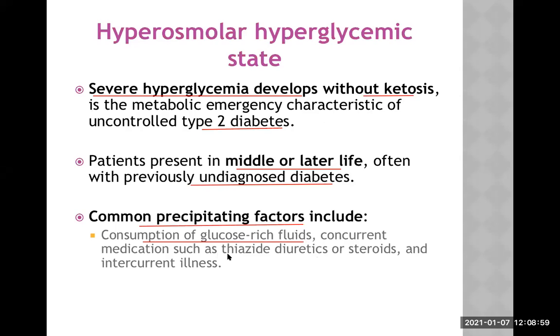Concurrent medication like thiazide diuretics or corticosteroids, these are hyperglycemic drugs. You already studied them in pharmacology. One of their side effects is hyperglycemia. And intercurrent illness is a stressful situation. Counter-regulatory hormones are secreted and they can again lead to hyperglycemia. So they can simply act as a precipitating factor. So a good history has to be taken.